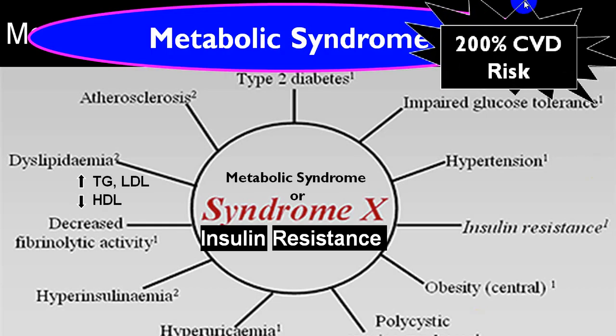In metabolic syndrome, there is a 200 times increased cardiovascular risk. Basically, this is called syndrome X or insulin resistance, or we call it metabolic syndrome, where you have type 2 diabetes mellitus, impaired glucose tolerance, hypertension, insulin resistance, central obesity. Females have more chance of polycystic ovarian syndrome. There is increased level of uric acid, hyperuricemia. Insulin levels are elevated, secondary to insulin resistance; we call it hyperinsulinemia.